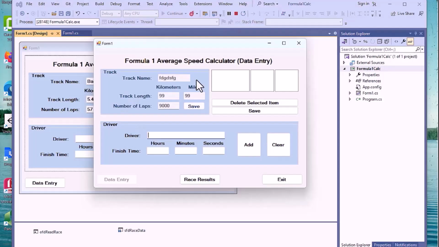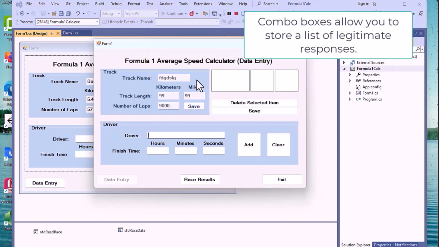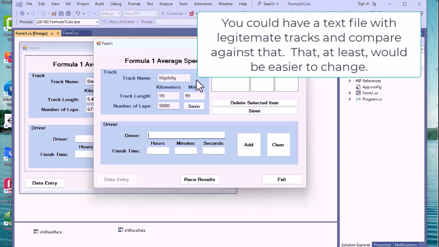There's not much we can do at this time other than put in a combo box, a bunch of if statements to check names that are legit. Problem is, if we set the combo box, we're going to fill it full of race tracks around the world that exist today. But if they add one next year, we got to recompile our program. If we had sold this thing on the market to other people, we're going to have to update it that way. Another way to do it might be to put a file with legitimate race names out there we can read in to text. Then we don't have to change the file.